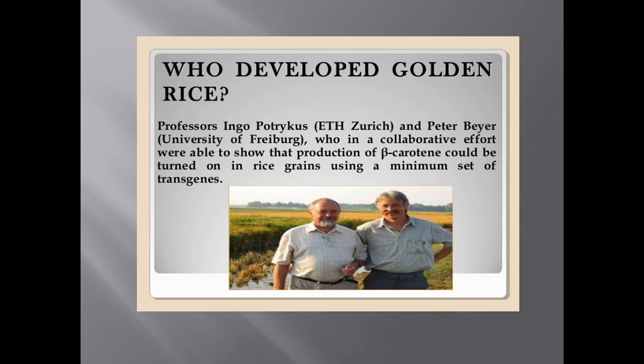vitamin A. Next, when you go back to the history of who developed this golden rice, you can find two persons here: Professor Ingo Potrykus and Peter Beyer. Both in collaboration made an effort to transfer two genes into the genome of the rice plant, which I will tell you about later, and they were able to succeed in making the rice synthesize provitamin A, or beta carotene.